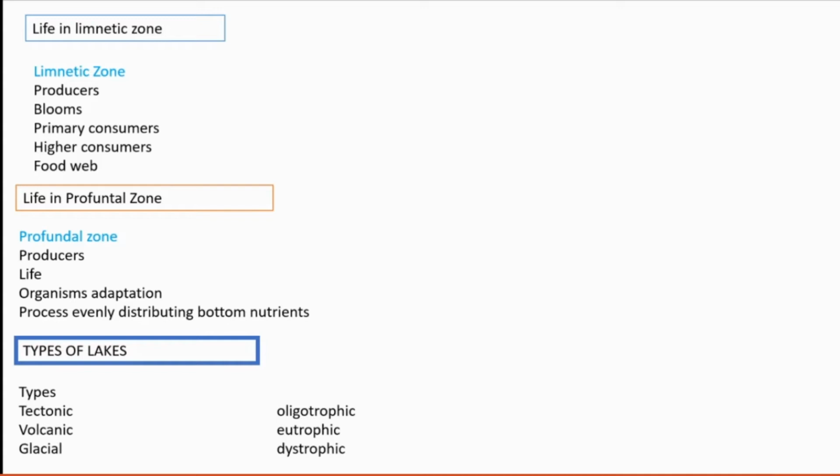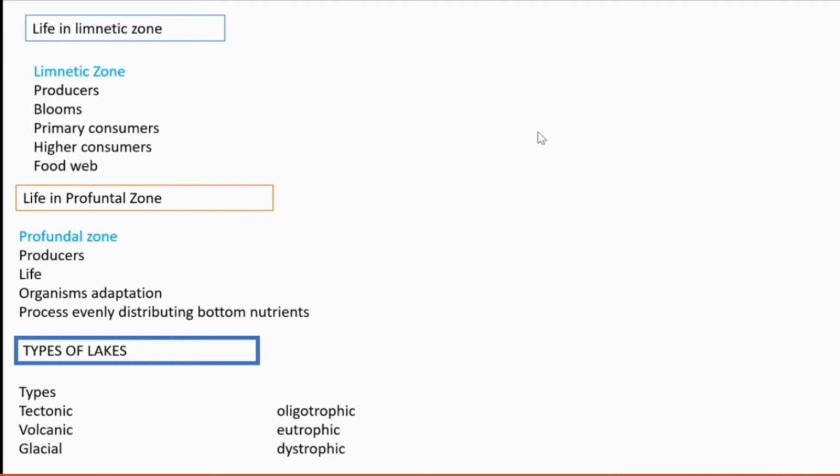That bloom gives enough food for the zooplanktons. Zooplanktons are the primary consumers here, and higher consumers are also present, most commonly fishes. The food web of the limnetic zone is very simple and direct. There are not many interconnections. It goes from one trophic level to the next trophic level directly. It's a simple food web.